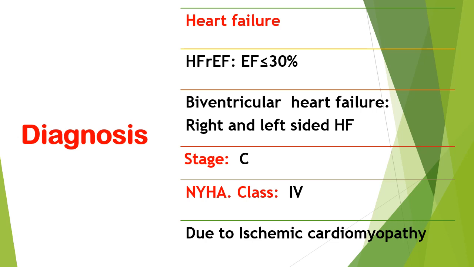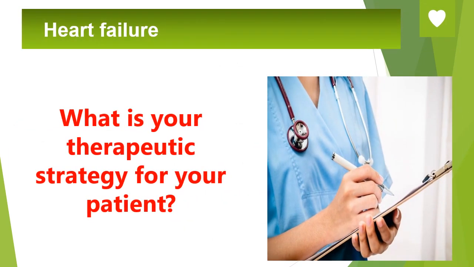He has a biventricular failure because we have signs of systemic congestion that denotes right side failure and signs of lung congestion that denotes left side failure. So he has biventricular failure, or the old name congestive heart failure. He is heart failure stage C, and his dyspnea is class 4 because it is occurring at rest, and the etiological diagnosis is ischemic cardiomyopathy due to the previous anterior wall myocardial infarction. So, what is your therapeutic strategy?